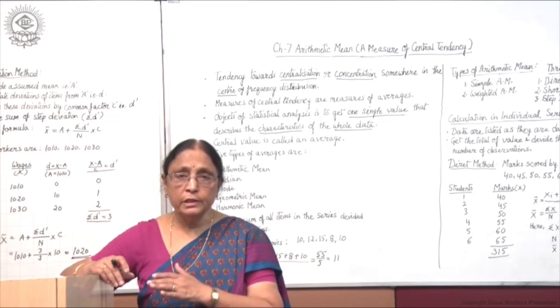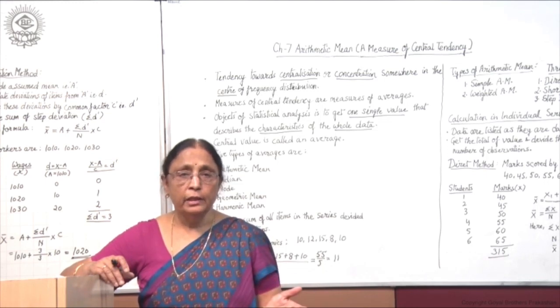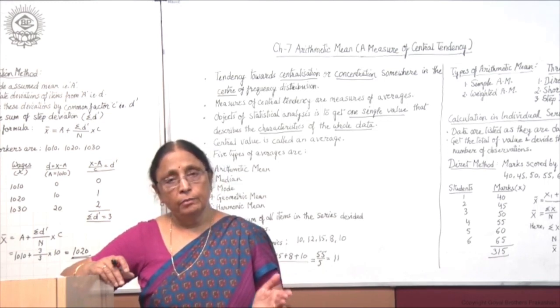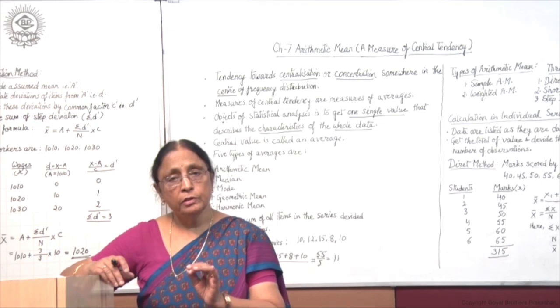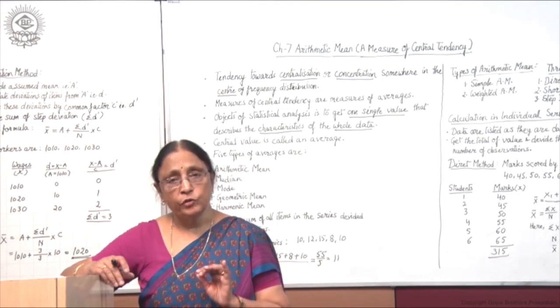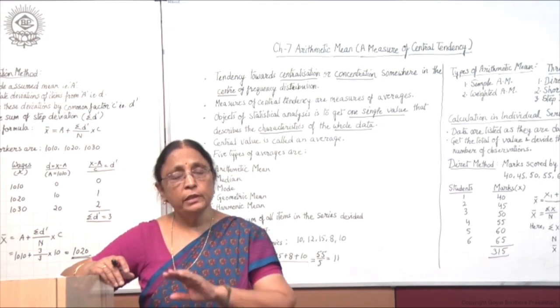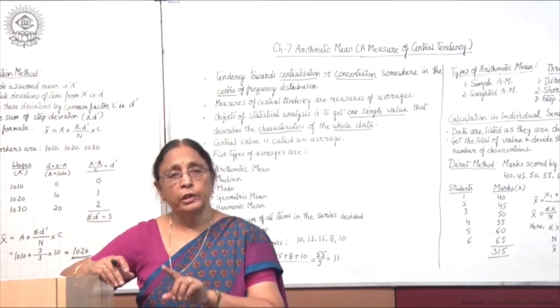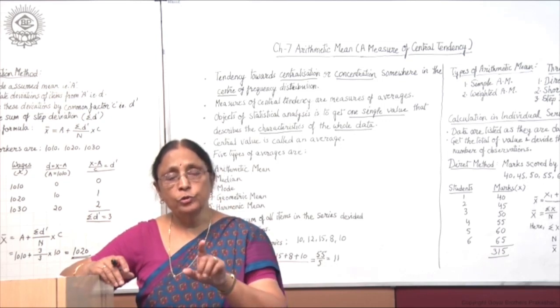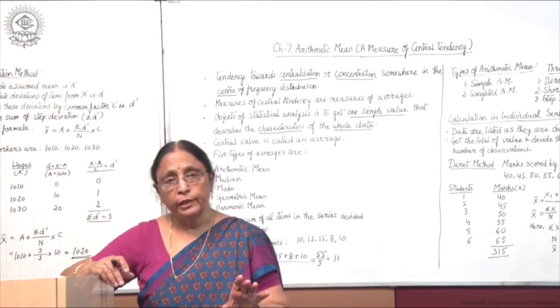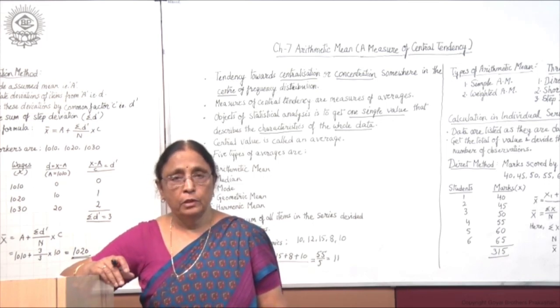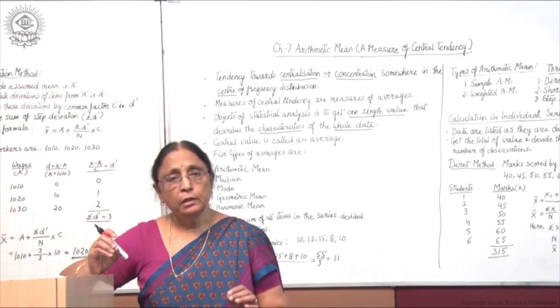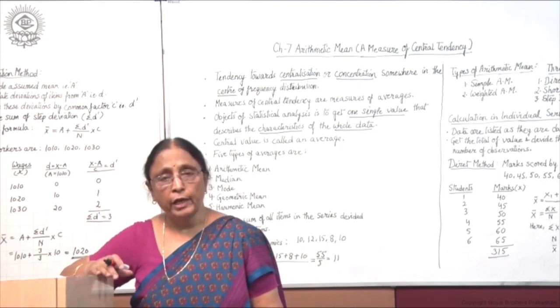Some are getting more than 60 and some are getting less than 60. But on an average, 60 is the average mark. So average is the central value around which the whole data revolves. This is the general meaning of central value or average.